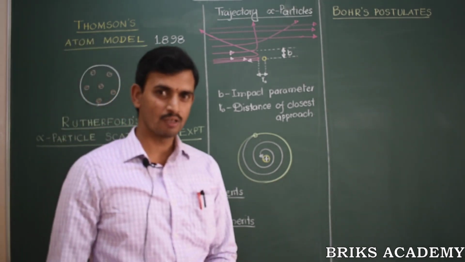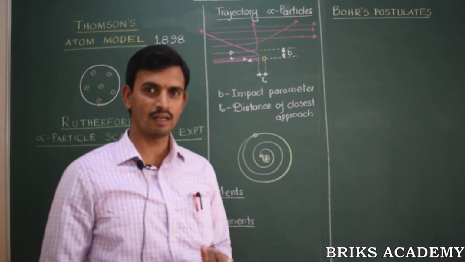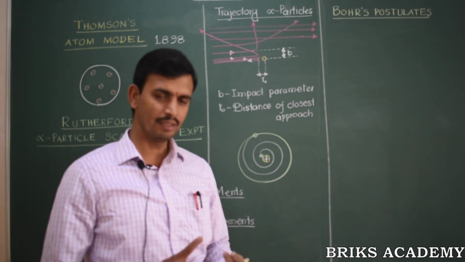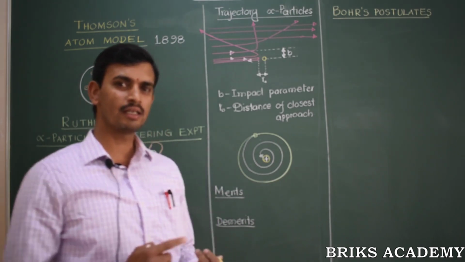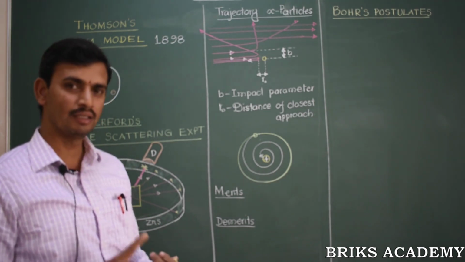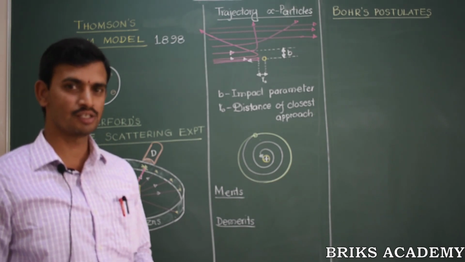After the proposal of this atom model, there were a few merits. The first merit of Thomson's atom model is that it explains the charge and neutrality of the atom. The second success is that theoretically this model claims that whenever energy is radiated from the atom, this energy is in the visible region. This is something very encouraging.